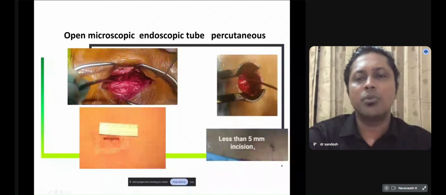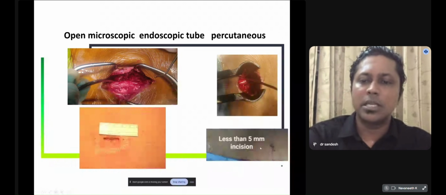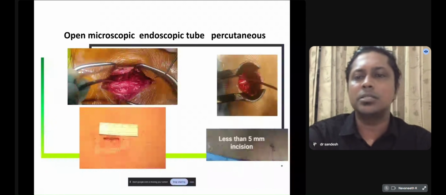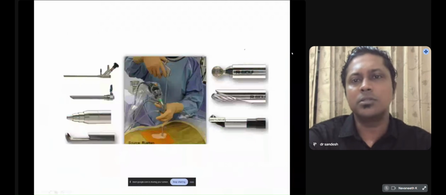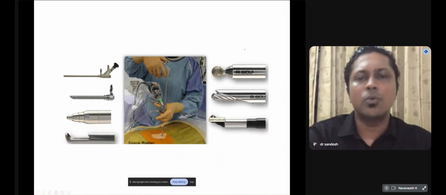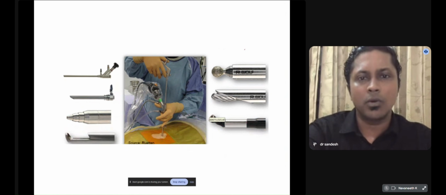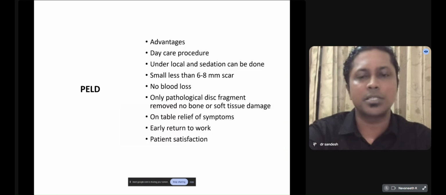The incision is about 5 to 8 millimeter. So it is the least invasive procedure causing least damage to the muscles and other soft tissues. For this, we require special equipment. See, these are the special equipment to perform the endoscopic keyhole discectomy and decompression procedures.